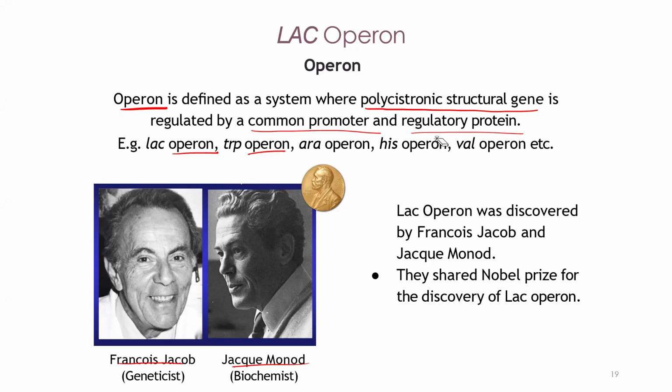There are other operons also in bacterial cells, like the trp operon, ara operon, his operon, val operon. Understood? So all these operons are nothing but polycistronic genes regulated by a regulatory protein, that is the repressor. So here it is a repressor. Understood? Both of them got the Nobel Prize. Know this.